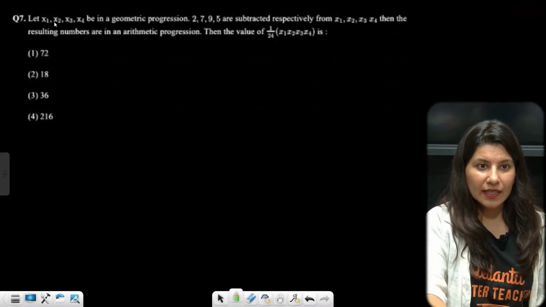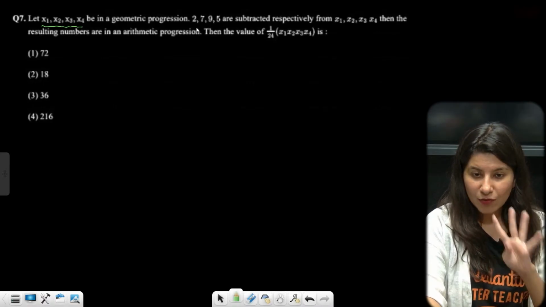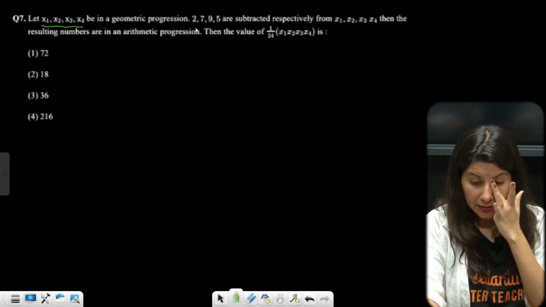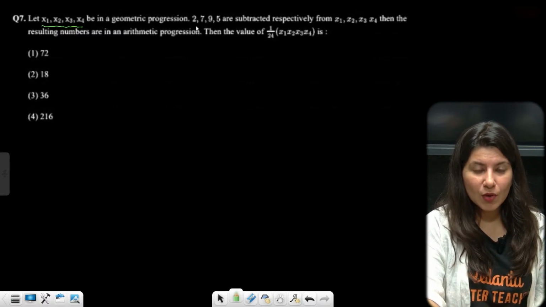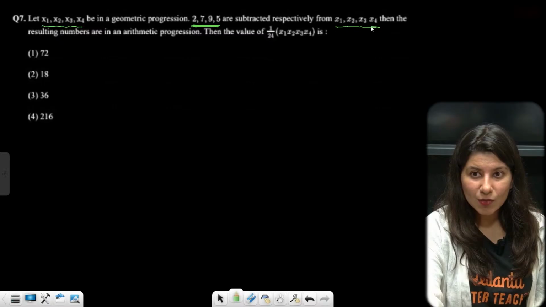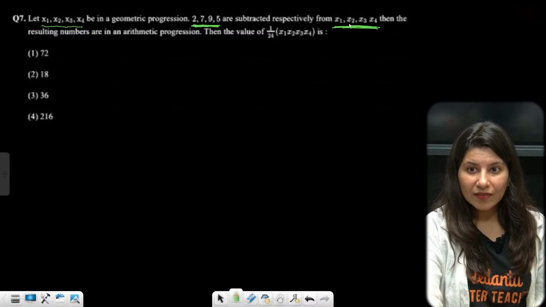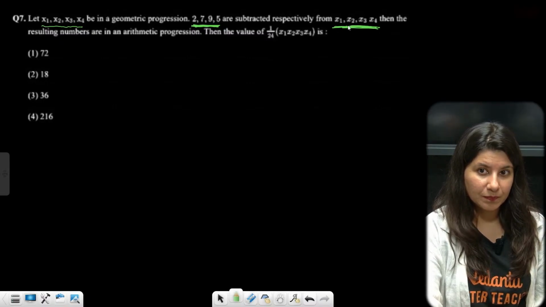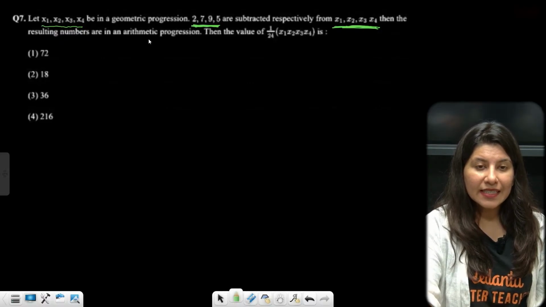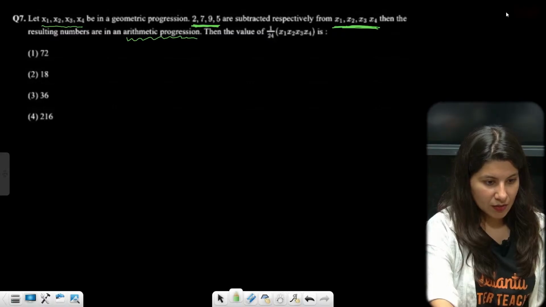Let x1, x2, x3 and x4 be in geometric progression. 4 terms in geometric progression. 2, 7, 9, 5 are subtracted respectively from x1, x2, x3, x4. Then the resulting numbers are in arithmetic progression.